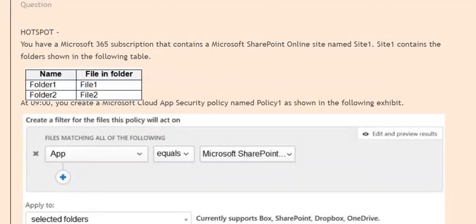Next question is, you have a Microsoft 365 subscription that contains a Microsoft SharePoint Online site named Site 1. Site 1 contains the folders shown in the following table. You create a Microsoft Cloud App Security policy named Policy 1 as shown in the following exhibit.